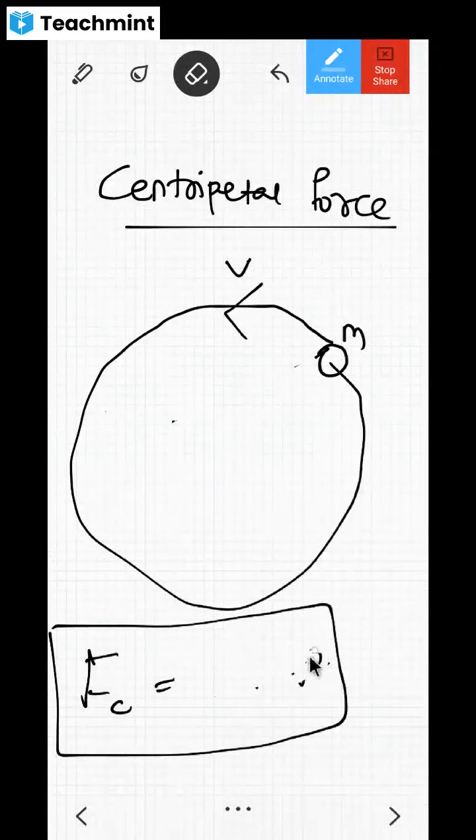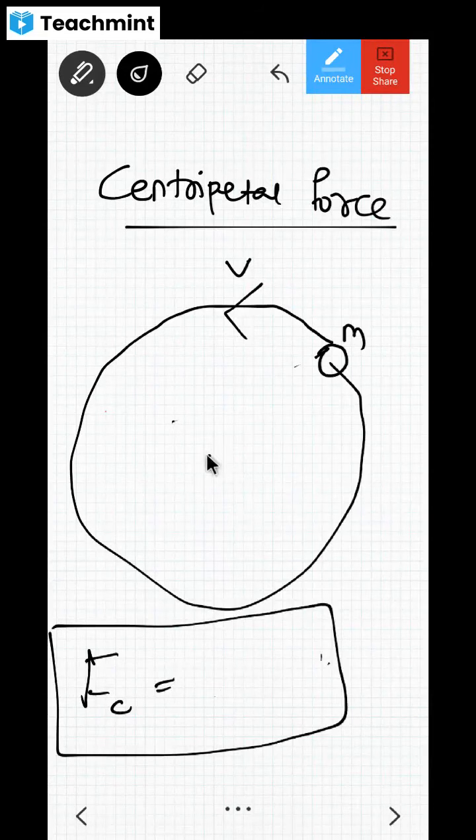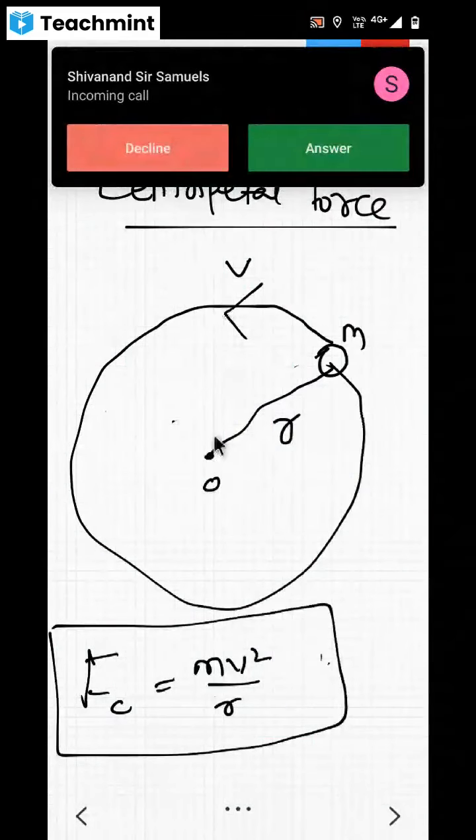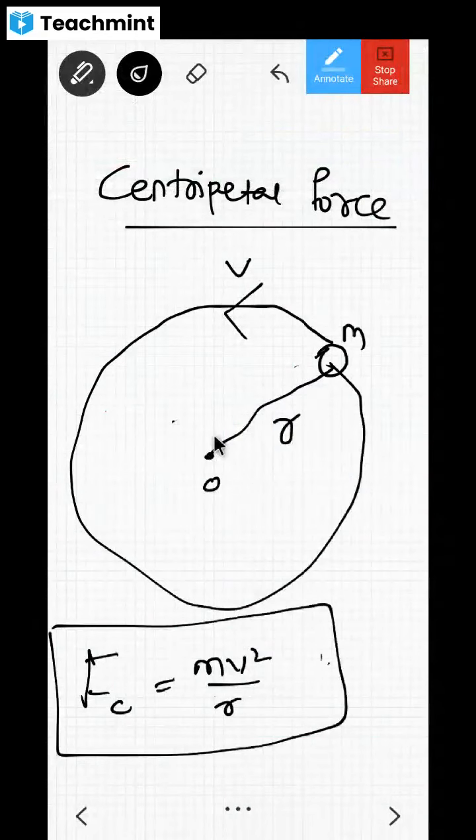There was a boy in my window. He was seeing me. Suddenly, he was moving, so I wrote half mv square. I'm really sorry. Okay, so this is r, this is the center. So this is mv square by r, right?